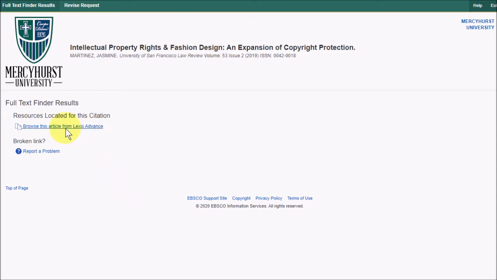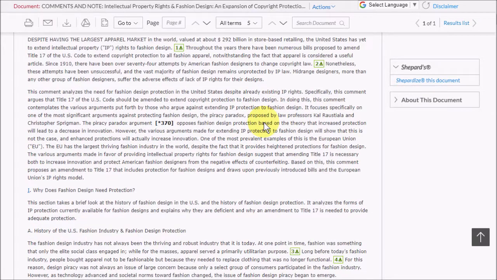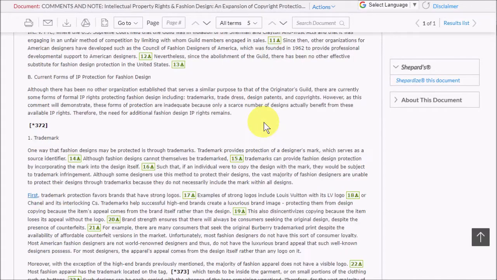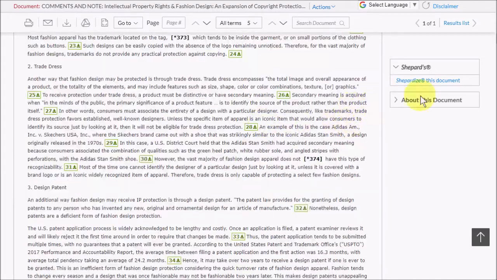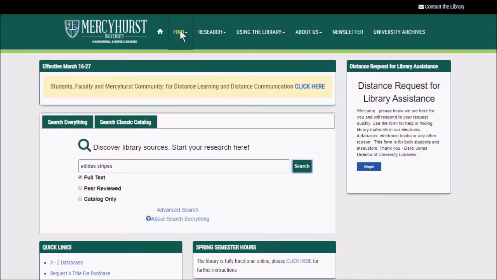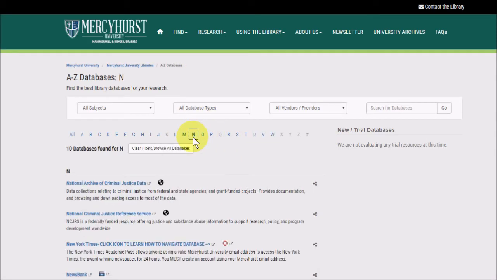But let's see if this link actually works. And it says it's in Lexis Advanced, which is actually Nexus Uni, one of our databases. And it looks like it's found the article, and it's a legal resource. Which is not a surprise, because Nexus Uni is our best resource for law, and one of our best resources for business as well. So maybe we should go take a closer look at Nexus Uni, which you can enter directly through the library website. You can find Nexus Uni under Find, Databases A to Z, and under N.